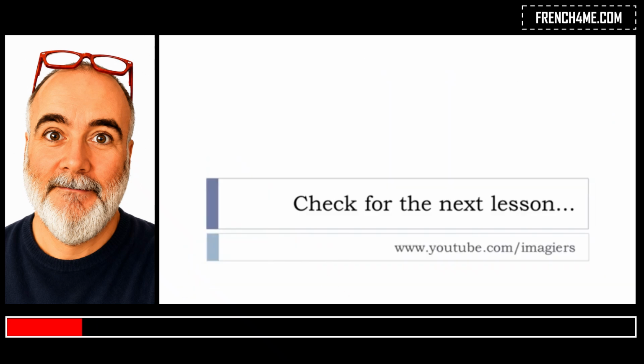Alright, it was a short lesson, I know, but it is really, really important. So definitely you should know this verb avoir by heart, okay? If you know it by heart, then the next lesson is there.